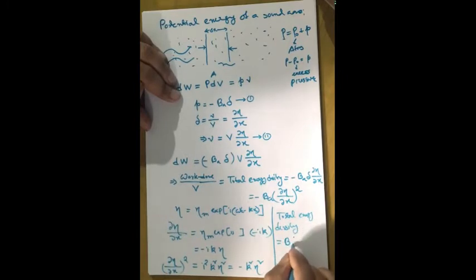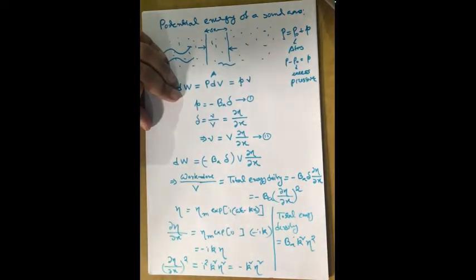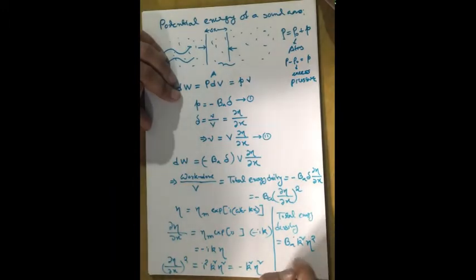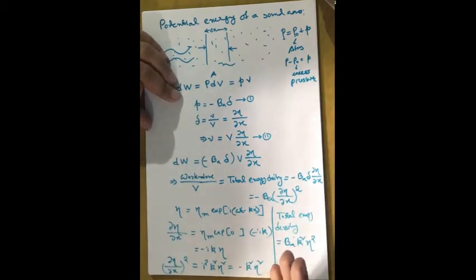So it will be BA k square into eta square. Okay, so this is the total energy density which we have obtained. Now, in order to find the average total energy density, we have to take the time average of this quantity. And since energy is always a real quantity, we are going to put the real value of this eta.